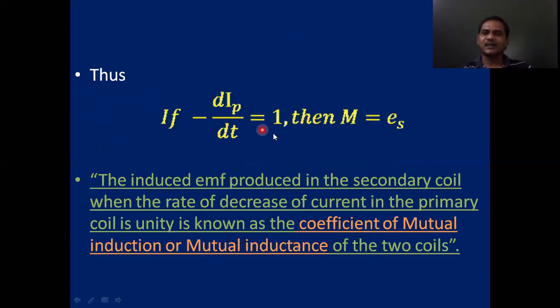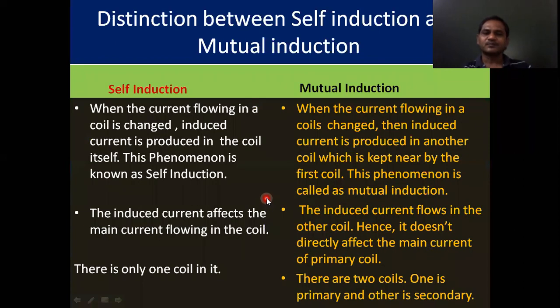So that is shown in this slide. The induced EMF produced in the secondary coil when the rate of decrease of current of the primary coil is unity is called the coefficient of mutual induction or mutual inductance of the two coils.